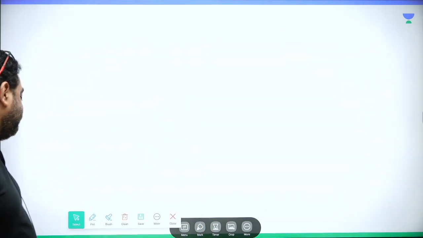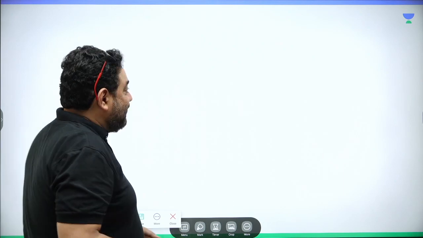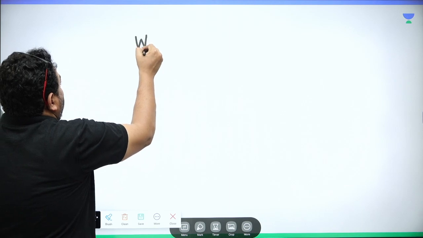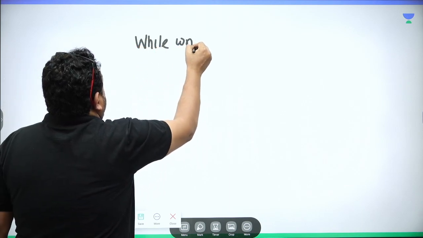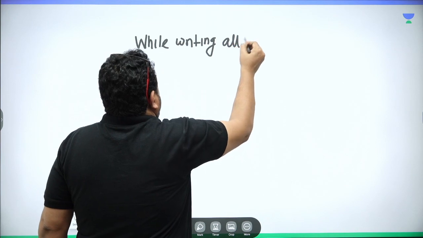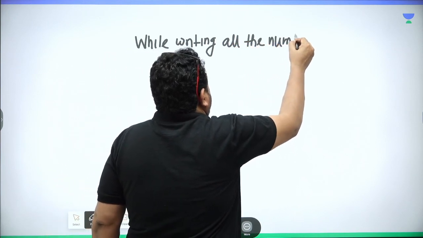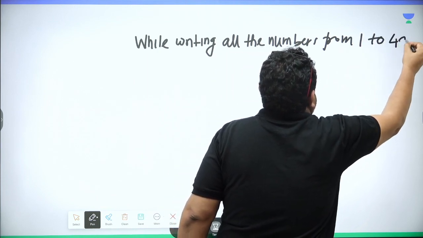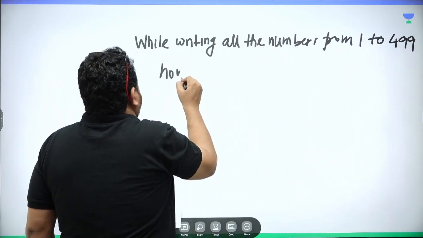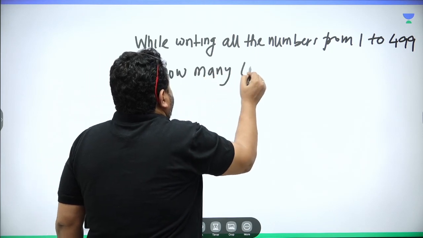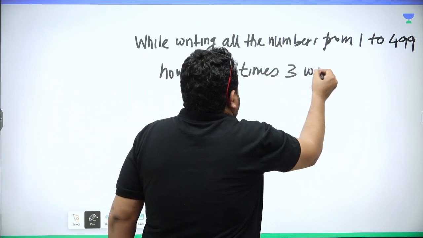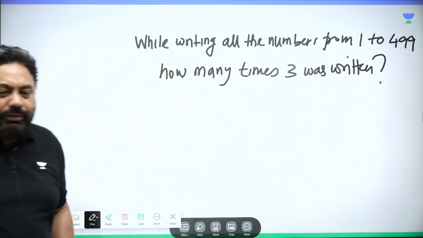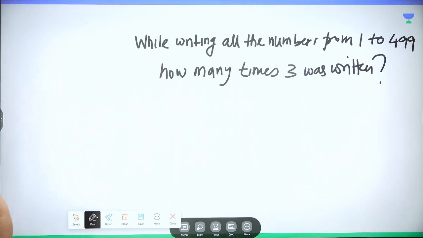This is what I found somewhere, and this is something amazing. He says, while writing all the numbers from 1 to 499, how many times was 3 written? From writing all the numbers from 1 to 499, how many times was 3 written?